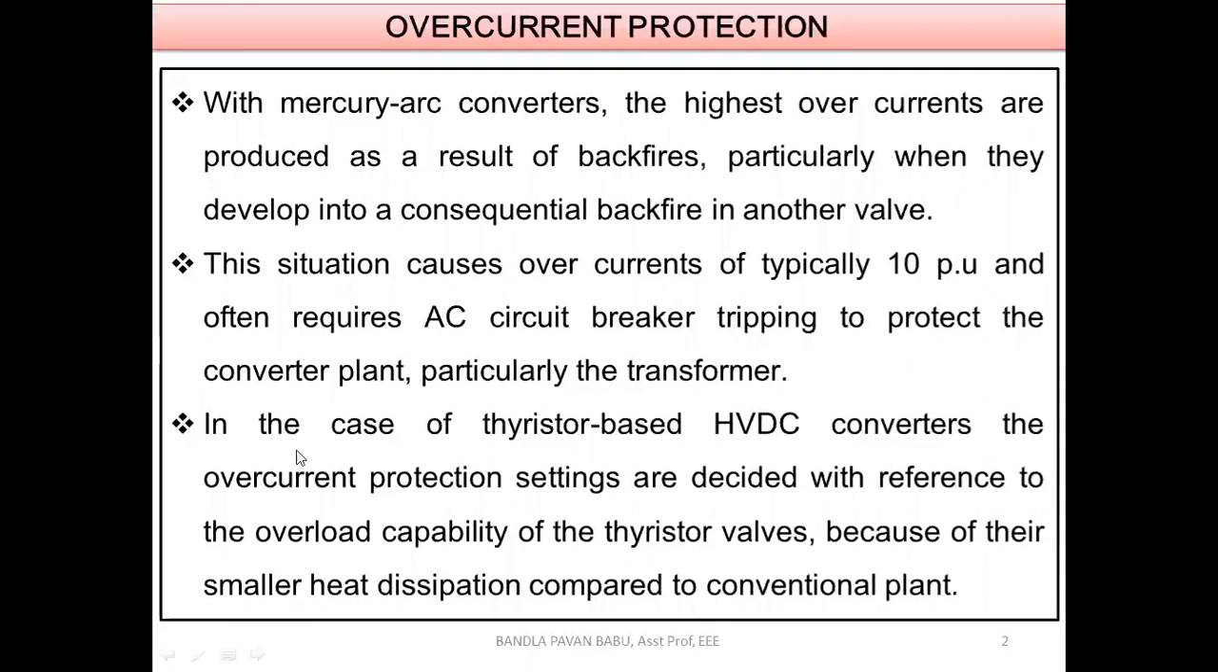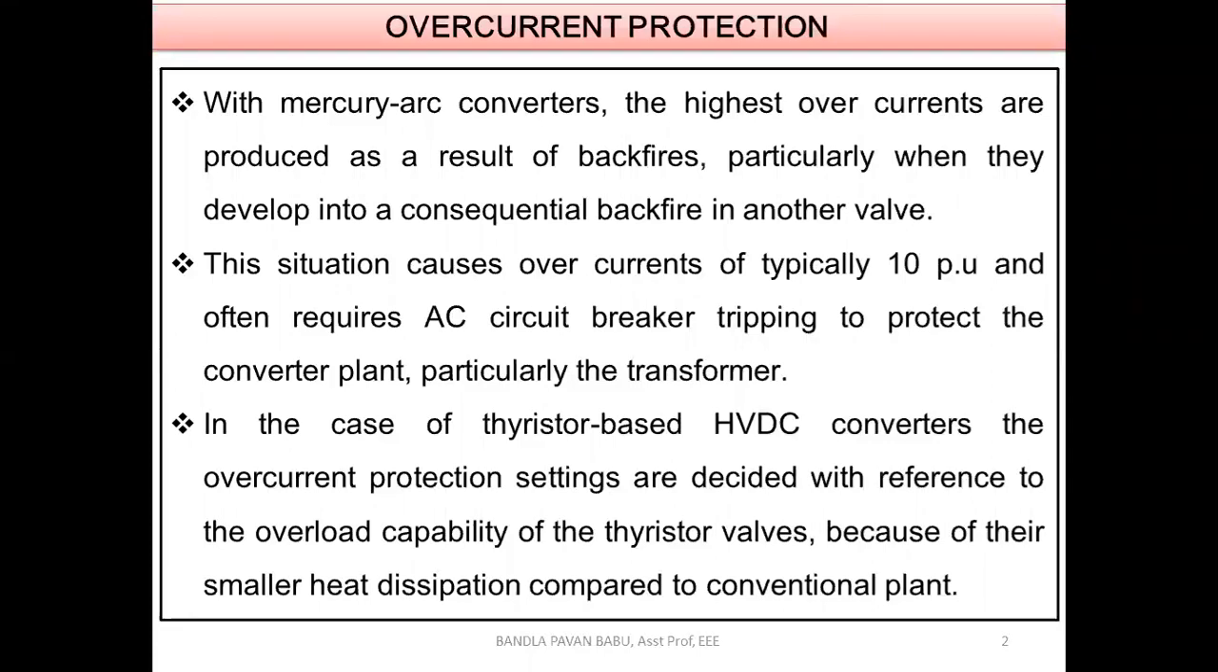Next, in the case of thyristor-based HVDC converters, the overcurrent protection settings are decided with reference to the overload capability of the thyristor valves, because of their smaller heat dissipation compared to the conventional plant. This is a basic thing. If you go for thyristor-based HVDC converter units and the same situation arises, we are going to depend on the thyristor ratings.